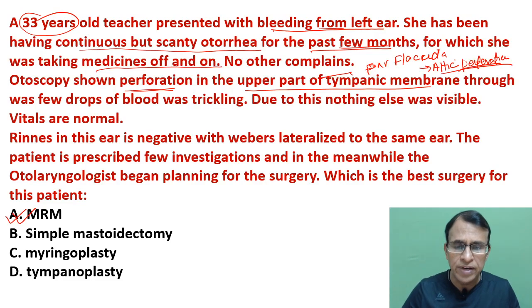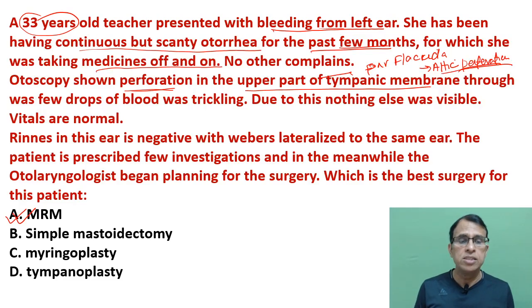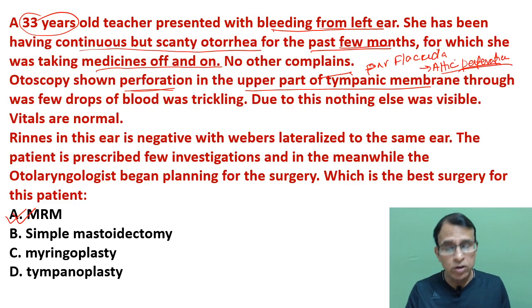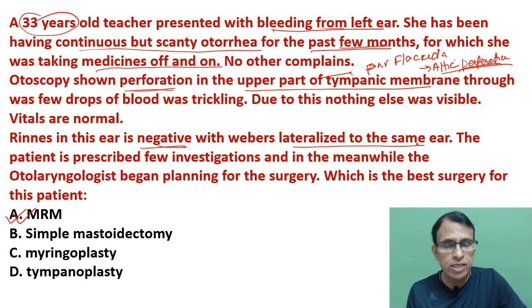So all these findings, all three things, bleeding from the ear, scanty continuous discharge, and attic perforation, tell you it is unsafe CSOM. And even if nothing else is visible, it doesn't matter. You already know that this is a patient of unsafe CSOM. Then there is conductive hearing loss. In conductive hearing loss, Rinne's is negative and Weber's is lateralized to the same side. So this proves that this patient is having conductive hearing loss.